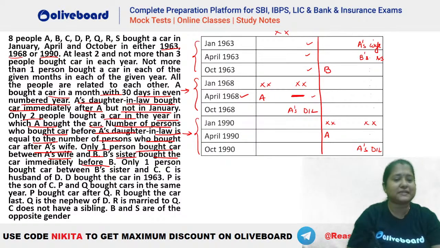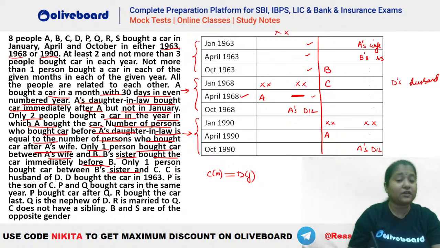Okay, who is this? B's sister. Now only one person bought the car between B's sister and C. So that means C will be here. So there is only one person between B's sister and C. Now C is the husband of D. Okay. So who is this? This is the husband of D. This is D's husband. Okay. So that means C is a male person. He is the husband of D. This we know. So D has to be a female person here.